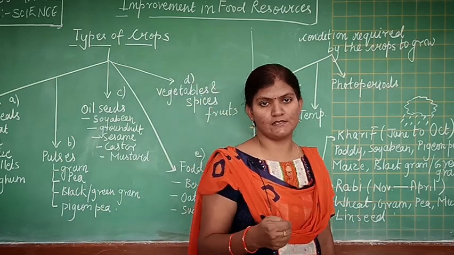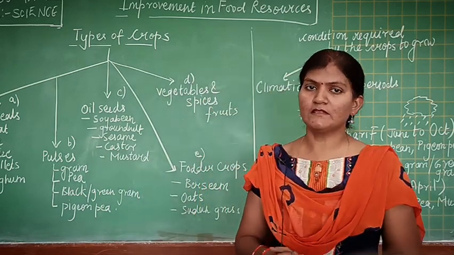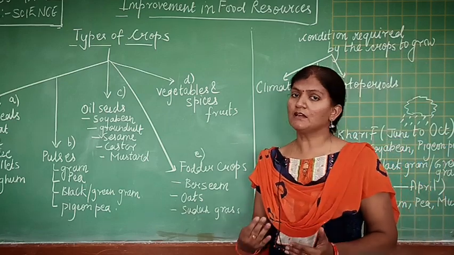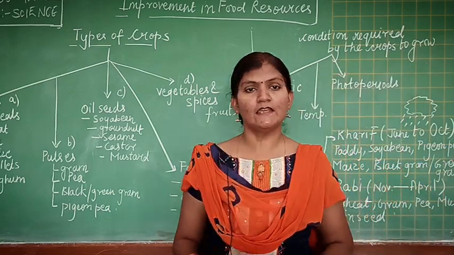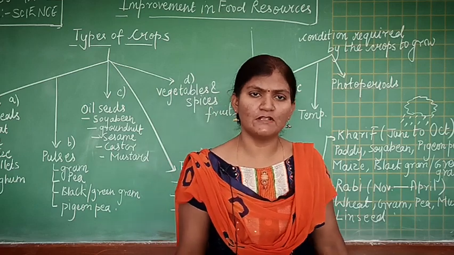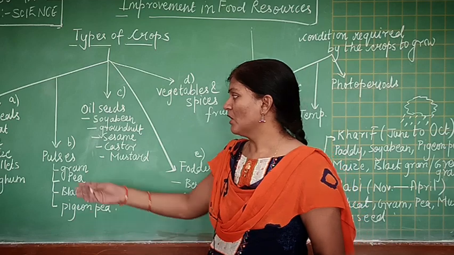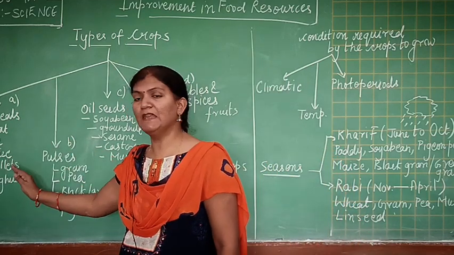Cereals are the grains. So all the grains which basically give us carbohydrate are classified as cereals. The common examples of cereals that we use in our daily life are wheat, rice, maize, millets and sorghum.